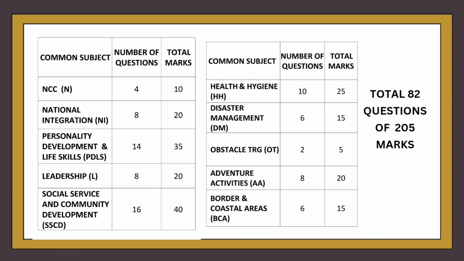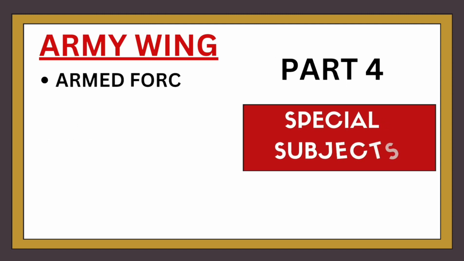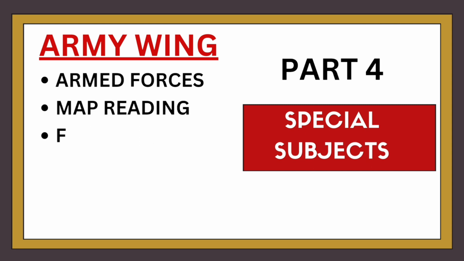Similarly, Health and Hygiene 10 questions, 25 marks. Disaster Management will be of 15 marks. Obstacle Training will be of 5 marks and will have 2 questions. Adventure Activity will have 8 questions of 20 marks, and border and coastal areas will have 6 questions of 15 marks. It means the entire part 3 will carry a total of 82 questions, which covers around 205 marks for your written paper. Next will be part 4, and it is different for all 3 wings.